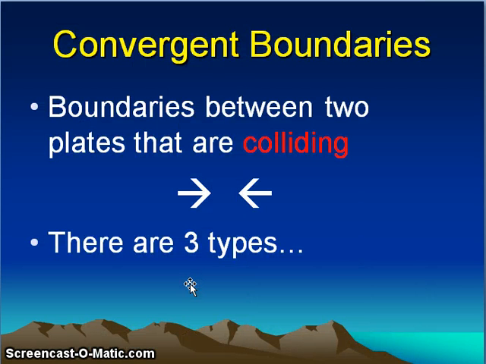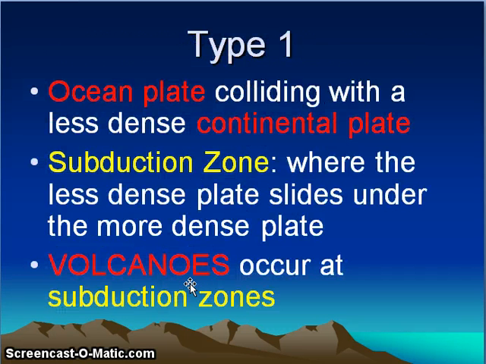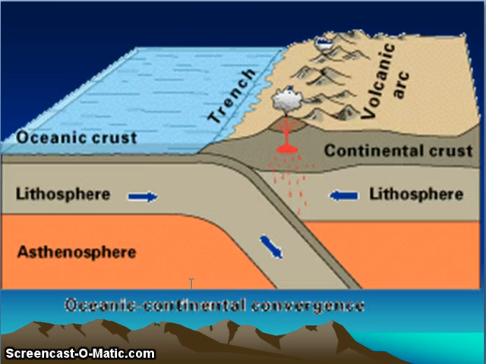Then the convergent boundaries. These are the boundaries between two plates that are colliding with each other. There are three types of convergent boundaries, depending upon oceanic and continental plates. The first is an oceanic plate colliding with a continental plate. It forms a subduction zone where the less dense plate slides under the more dense plate. As shown earlier in an image, volcanoes occur at subduction zones.